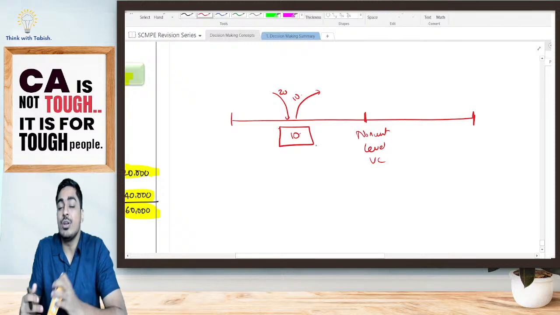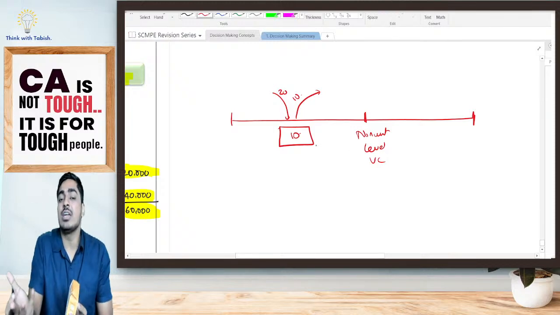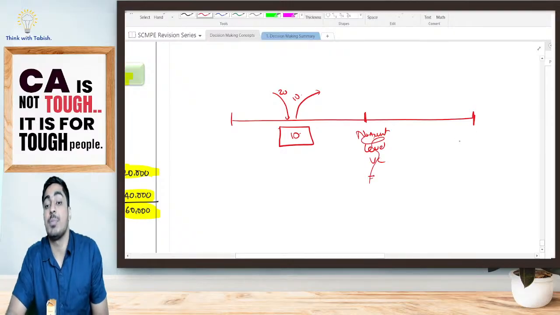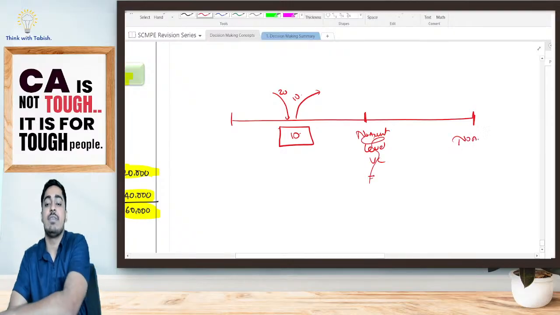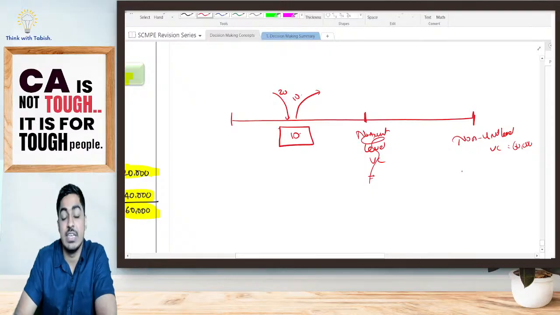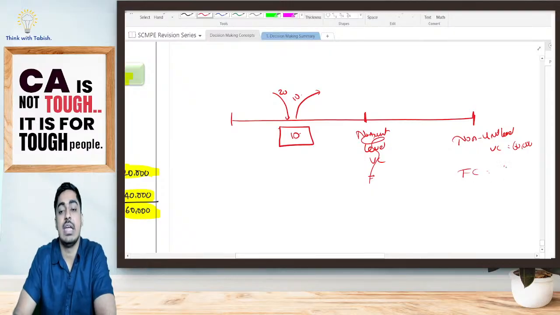It is not dependent on units. I am selling one more unit, I will not incur my non-unit level variable cost. However, overall, for this complete period, I have incurred non-unit level variable cost of 60,000. Yes or no? Setup as well as delivery. Again, my fixed cost of 80,000.